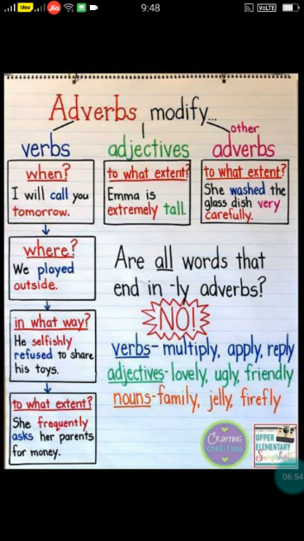So, let us see for verbs. In the first sentence, I will call you tomorrow. When will you call? Tomorrow. So, call is a verb. Call is an action word, right? Now, to identify an adverb, we need to ask the question, when will you call? Tomorrow. So, the word tomorrow is an adverb.